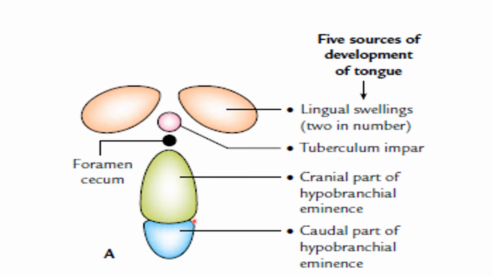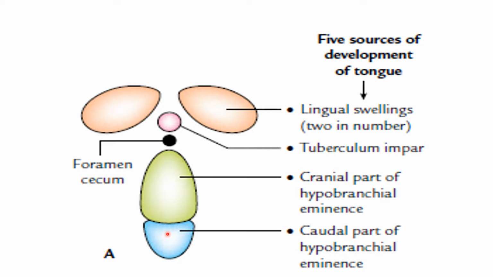So the posterior one-third of the tongue is formed from the cranial part of the hypobranchial eminence, or the copula. In this situation, the second arch mesoderm gets buried below the surface. The third arch mesoderm grows over it to fuse with the mesoderm of the first arch. The posterior one-third of the tongue is thus formed by the third arch mesoderm. So this is the anterior third of the tongue, and this is the formation of the posterior third.